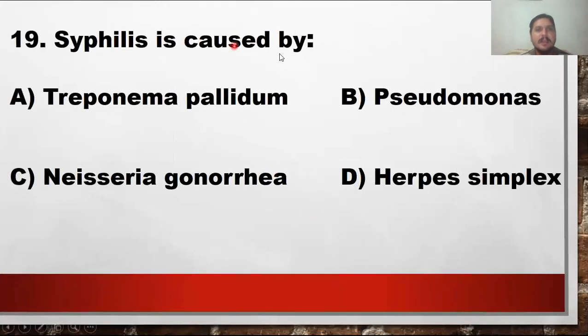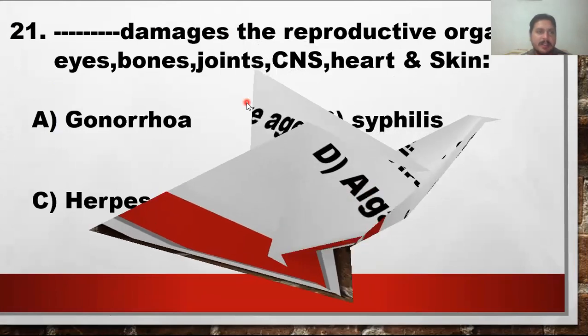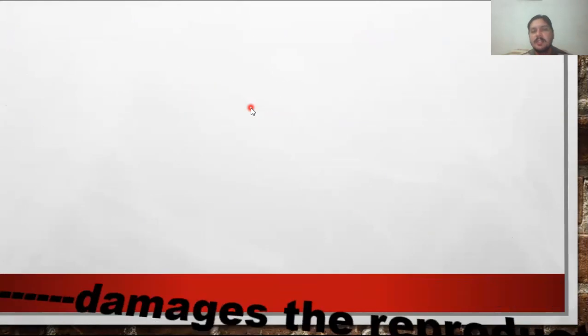The next MCQ is, syphilis is caused by Treponema pallidum. This one is a spirochete kind of bacteria, or you can say a spiral shaped bacteria. Causative agent of syphilis, it is a bacteria. Yes, Treponema pallidum is a bacteria. The blank damages the reproductive organs, eyes, bones, joints, CNS, heart and skin. Syphilis के अंदर ये इतने बड़े पैमाने पर डिस्ट्रक्शन होती है.